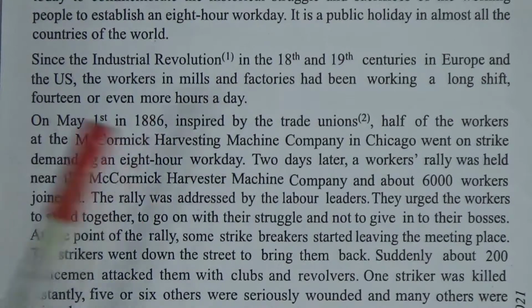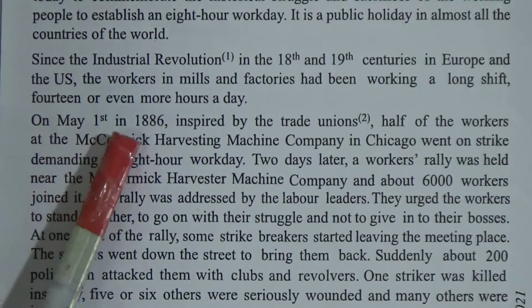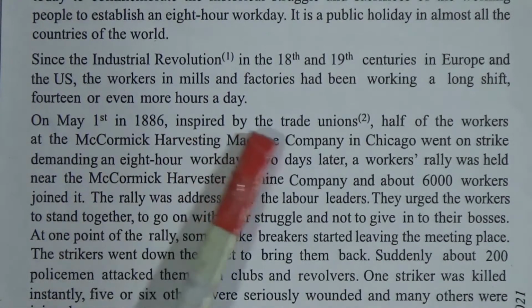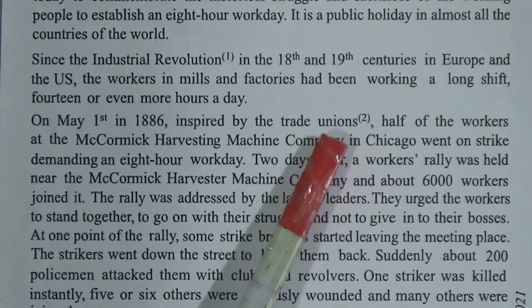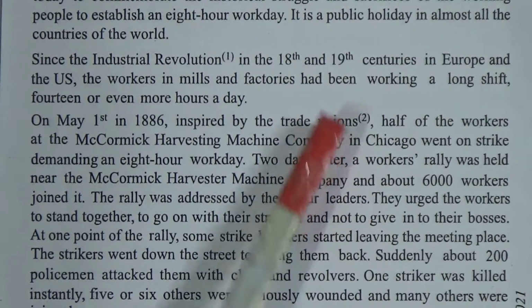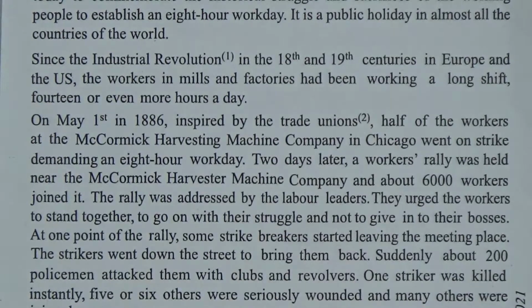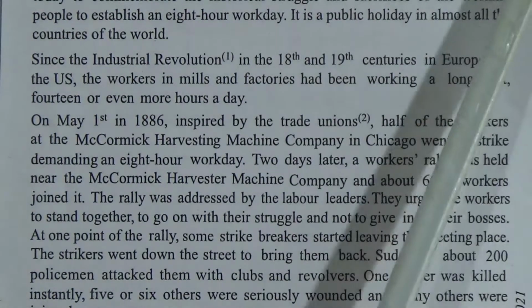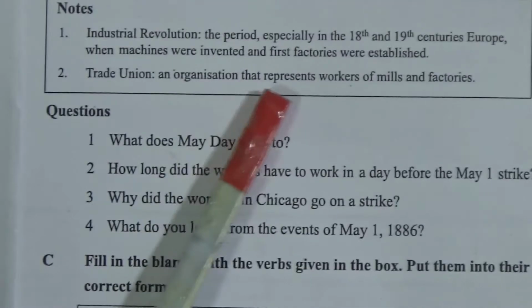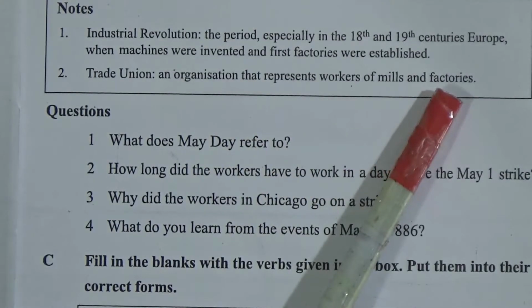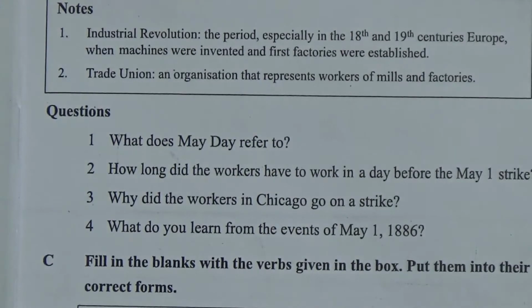Okay, what happened next? On May 1st in 1886, inspired by the trade unions. There is another note. What is trade union? An organization that represents workers of mills and factories. So a trade union is an organization for the workers.